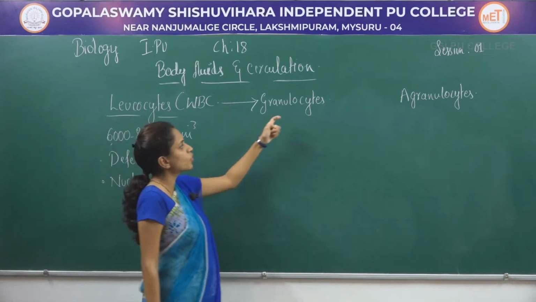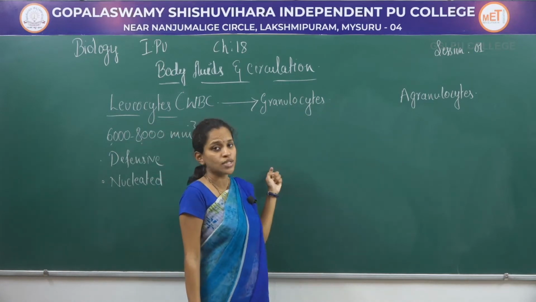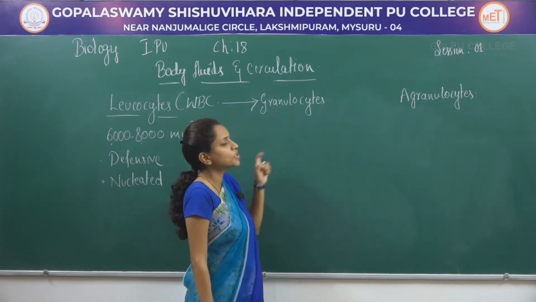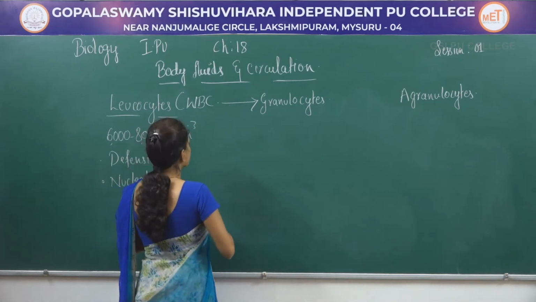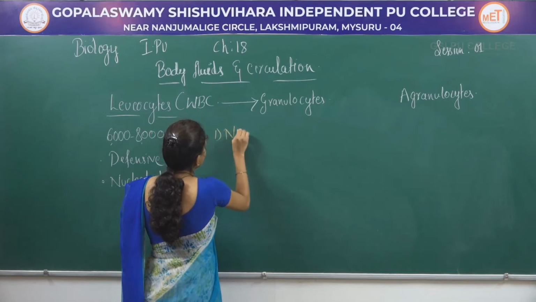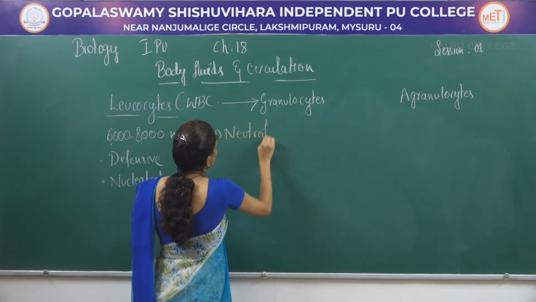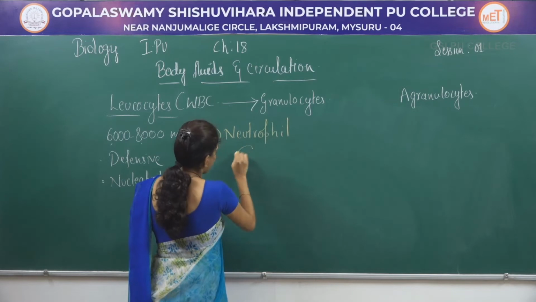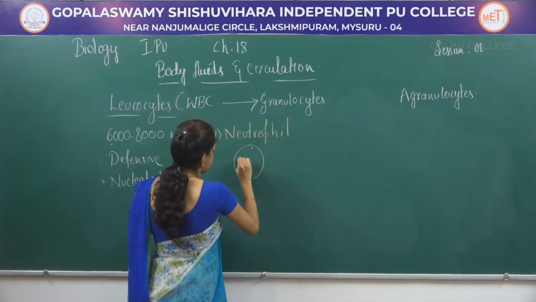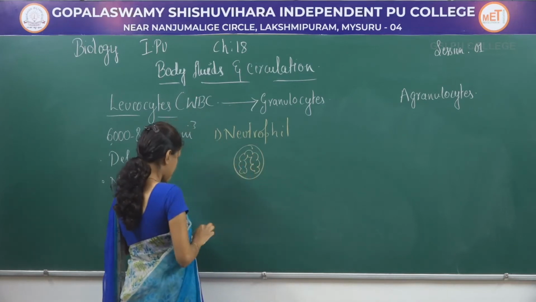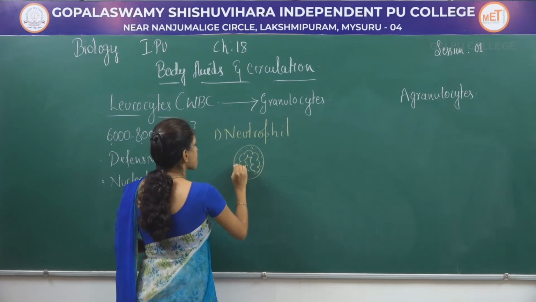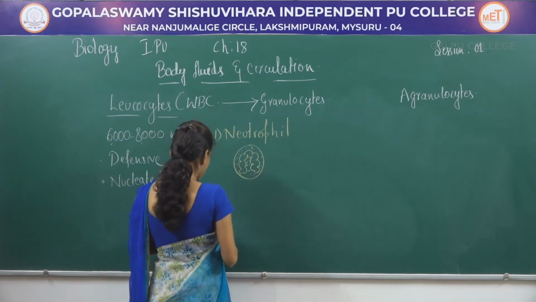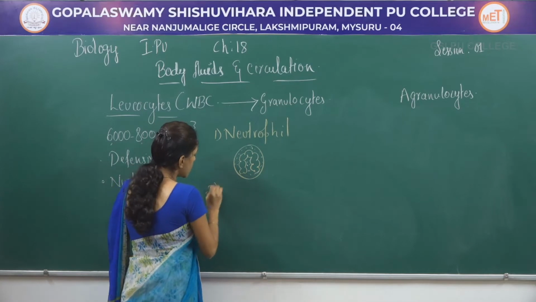So let us study about the 2 different types, granulocytes and agranulocytes, which are further classified into 3 different types. First one is neutrophil. Second one is eosinophil.